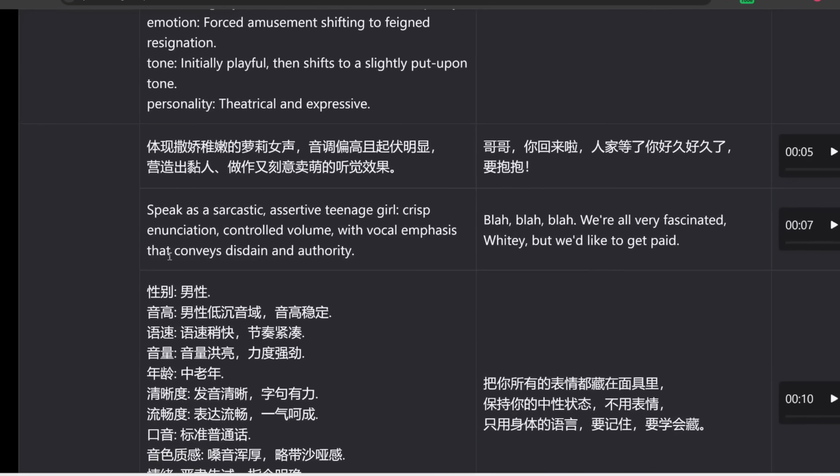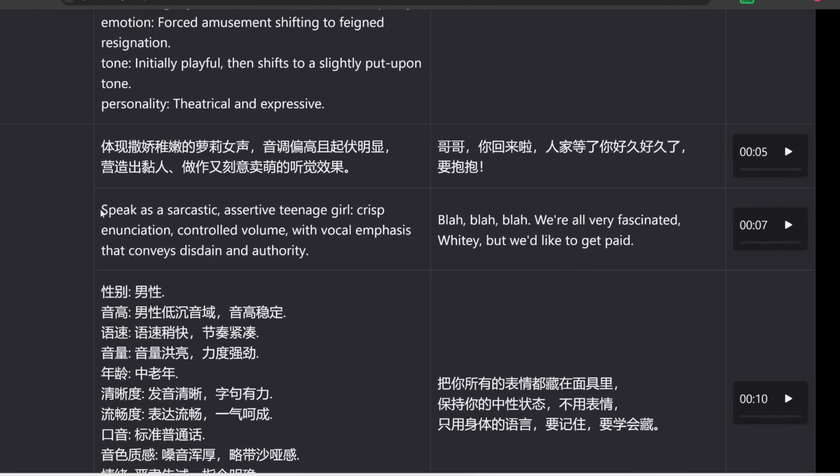It can definitely do more expressive stuff like laughter, as you can hear. Or next, you can also specify the age. So here we have a sarcastic, assertive teenage girl with crisp enunciation, controlled volume, etc., etc. And then here's the transcript.